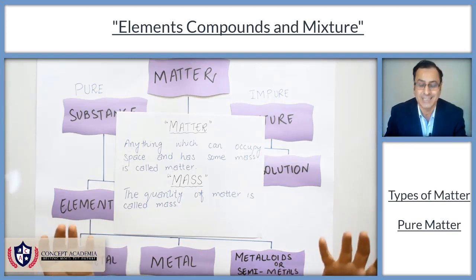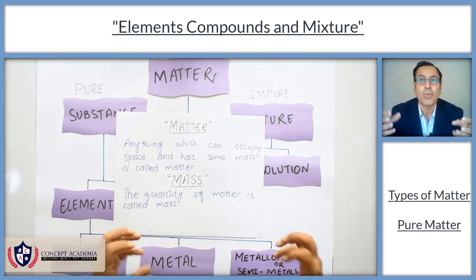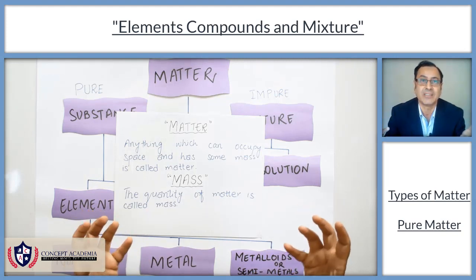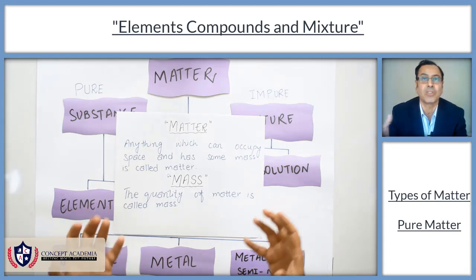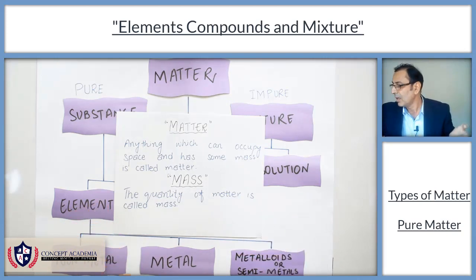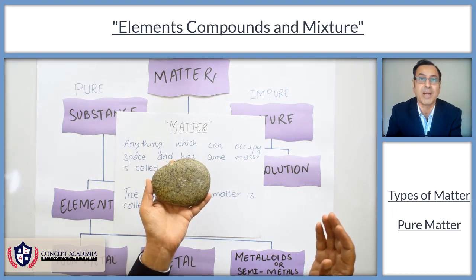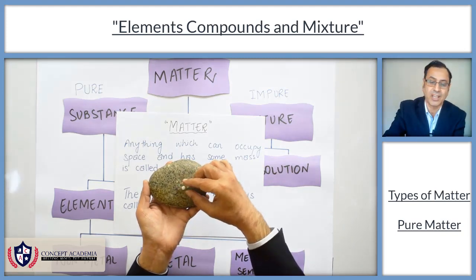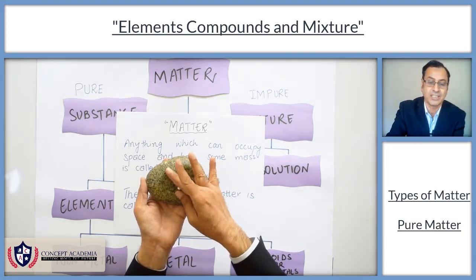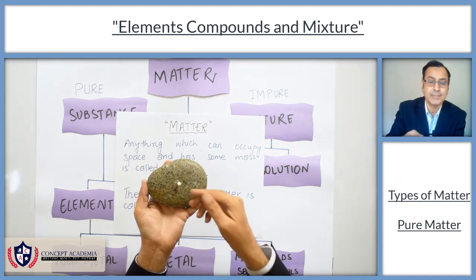But what is mass? I'm going to define mass. Mass is the quantity of matter. The quantity of matter is called mass. For example, if I have this stone, it has a quantity of matter, and there is such a small, tiny thing over it. For example, it has a small mass.